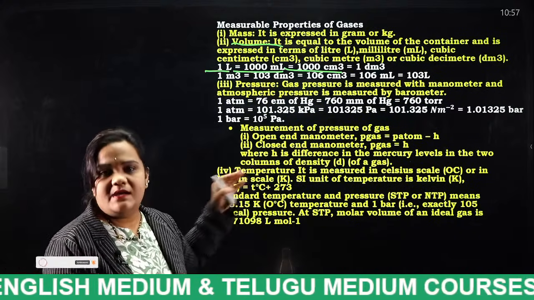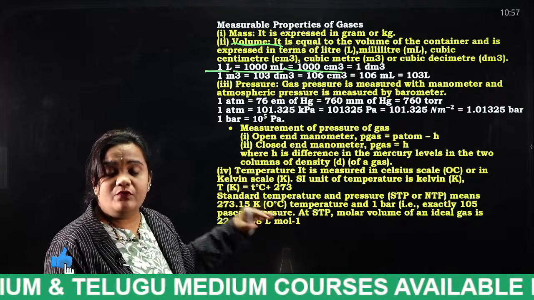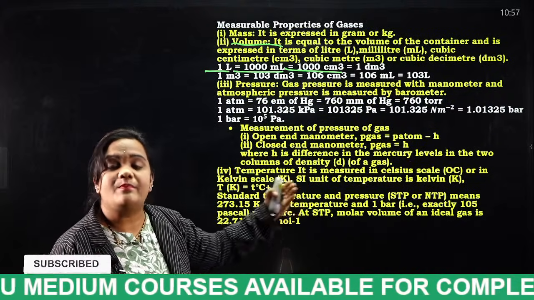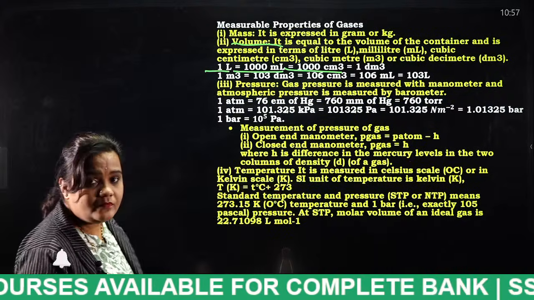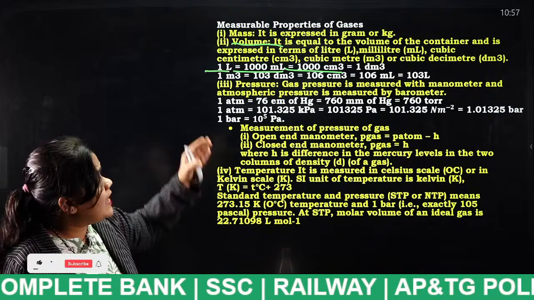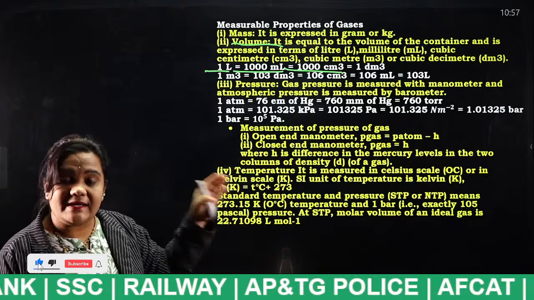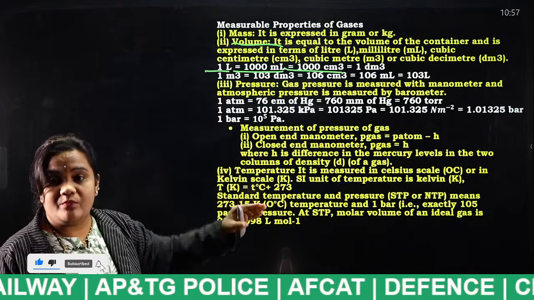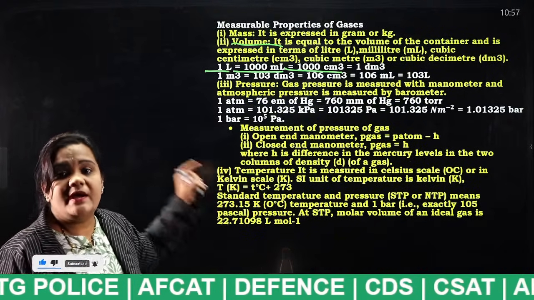So these are important things to be noted if you get any problems from this concept. 1 liter is equal to 1000 ml, that is equal to 1000 centimeter cube, and that is equal to 1 decimeter cube. Very, very important notations, remember.